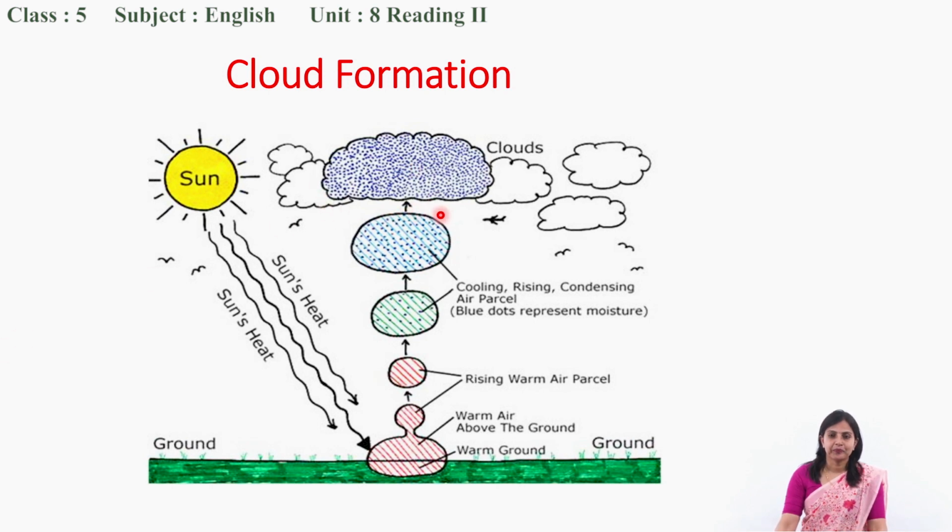You see, these bigger clouds are formed in this way. The heat of the sun hits the ground, right? Here the water rises up. When it rises up, it cools down, and then it attaches to the dust, sea salts, right? And this is how the cloud is formed. Are you clear about it now? Good. Okay. Now let us continue our text.